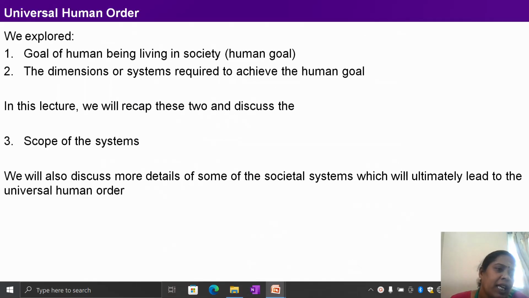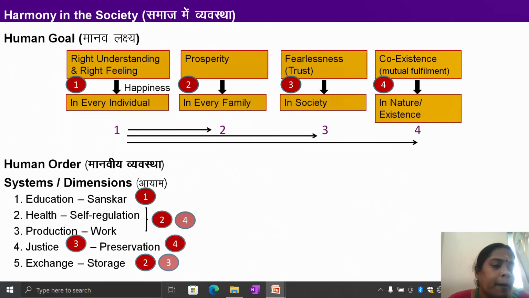So we explored the goal of a human being living in society, and the dimensions or systems required to achieve the human goal. In this lecture, we will recap these two and we will discuss the scope of the system. We will also discuss more details of some of the societal systems which will ultimately lead to the universal human order. The human goal is actually right understanding and right feeling in every individual